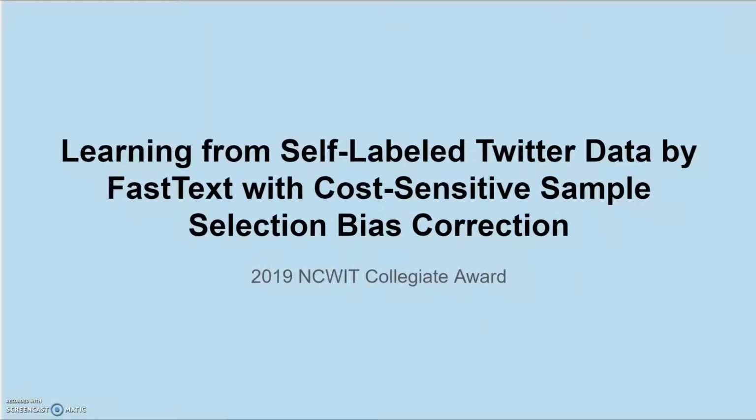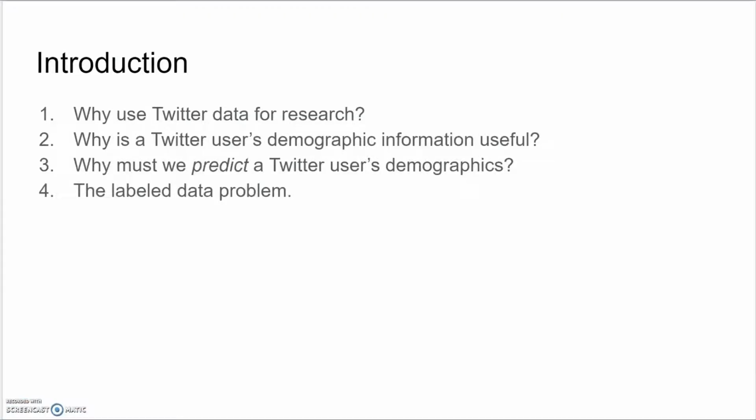Learning from self-labeled Twitter data by fastText with cost-sensitive sample selection bias correction. In this research, we are investigating methods for predicting a Twitter user's demographic information in an unbiased and efficient manner. In this presentation, we will focus on gender prediction.